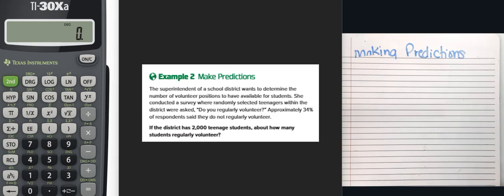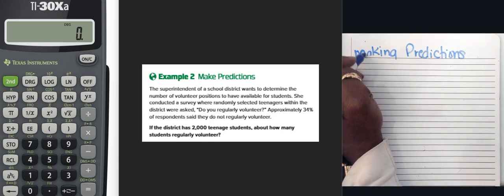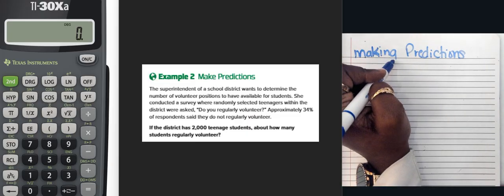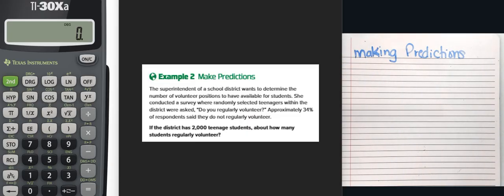Right, so we have another example where we are going to make a prediction. In our example, the superintendent of a school district wants to determine the number of volunteer positions to have available for students. She conducted a survey where randomly selected teenagers within the district were asked, "Do you regularly volunteer?" Approximately 34% of the respondents said that they do not volunteer. If the district has 2,000 teenagers, about how many students regularly volunteer?